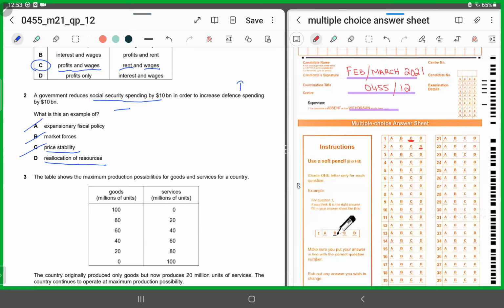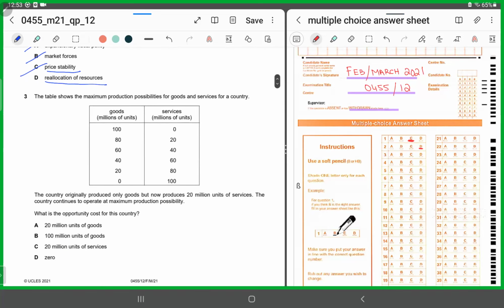Let's look at the third one. For this we've been given a table. It says the table shows the maximum production possibilities for goods and services for a country. Now the first part of the table shows what goods and what services can be produced. If we look at each of them, the total for goods and services is coming up to be 100. So 100 million is the total production possibility for both goods and services, right?